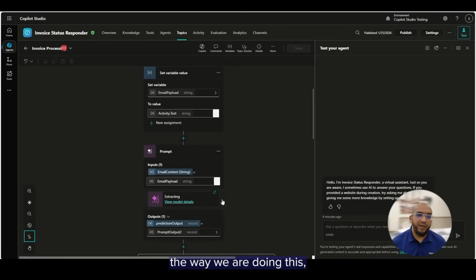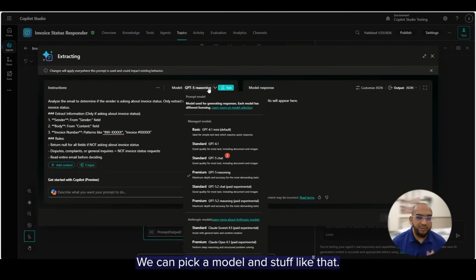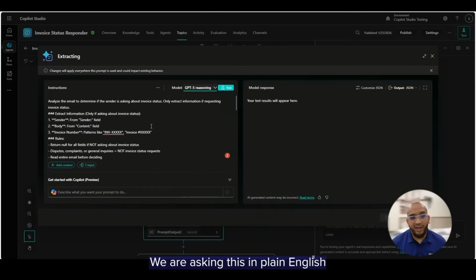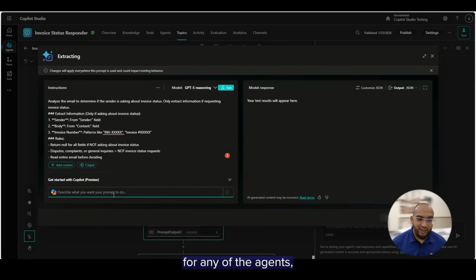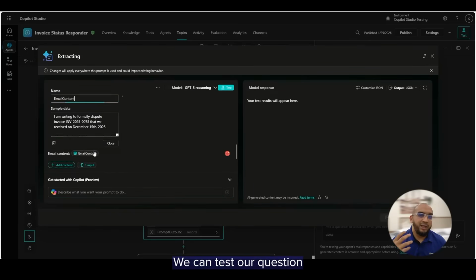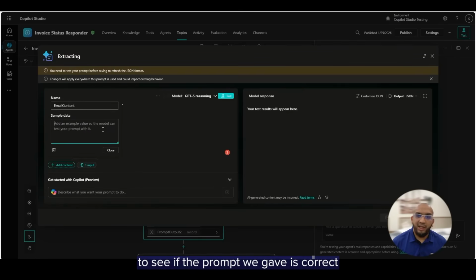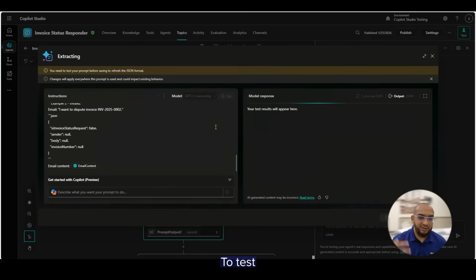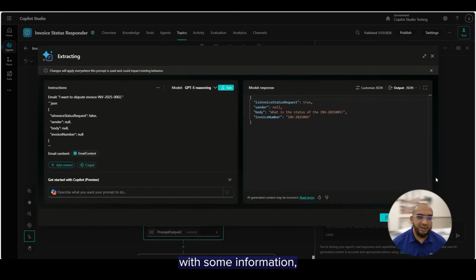And as you notice, the way we are doing this, we kind of go through it. We can pick a model and stuff like that. We are asking this in plain English, how this prompt is being generated. If you notice the formatting, if you're using any instructions for any of the agents, the standard language is markdown. It's plain English, except just the formatting part that is markdown. We can test our question to see if the prompt we gave is correct or not. To test, just giving a random body with some information, it will see if it can extract that output for you.